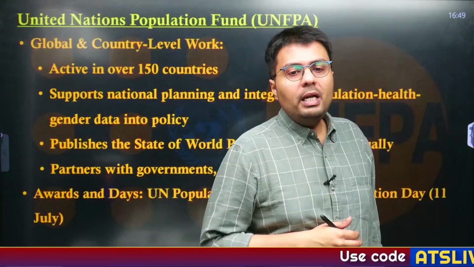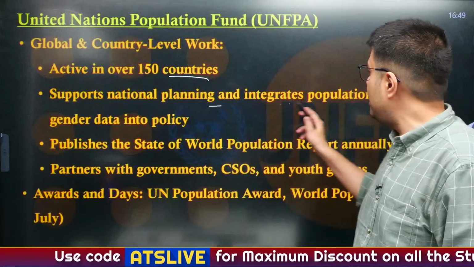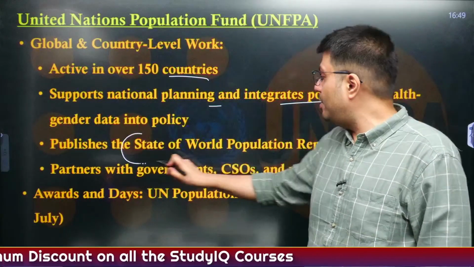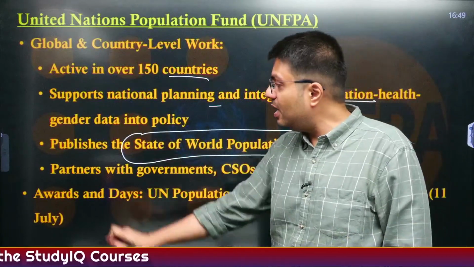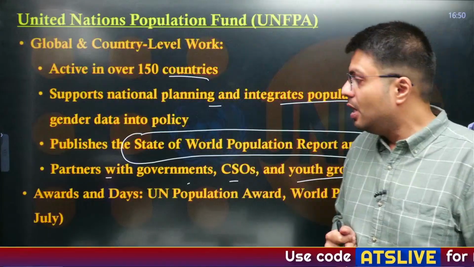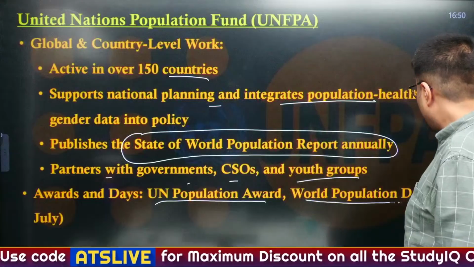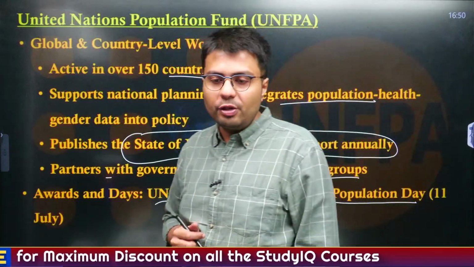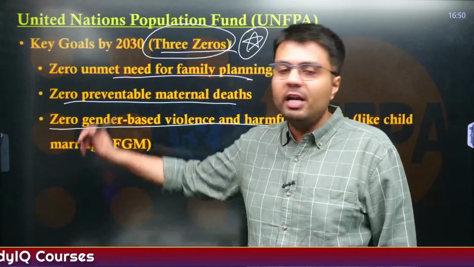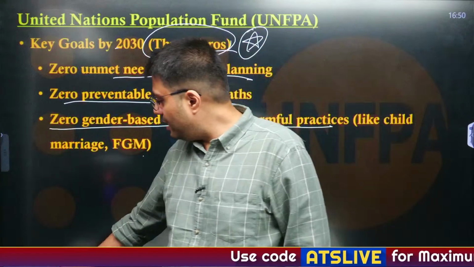Now, global and country level work: UNFPA is active in 150 countries. It supports national planning and integration of population data with health and gender related data into policy. It publishes the State of World Population Report every year, and it partners with governments, civil society organizations as well as youth groups. The UN Population Award is given by them. World Population Day is celebrated every year on 11th of July. So these are the facts that you need to remember. The most important fact about UNFPA is the 3 zeros, the goals that they want to achieve by 2030, right?